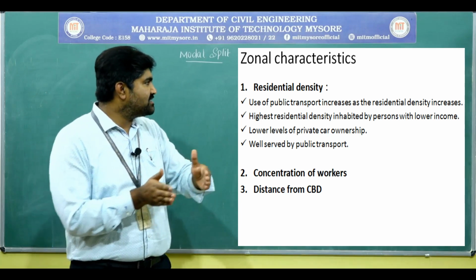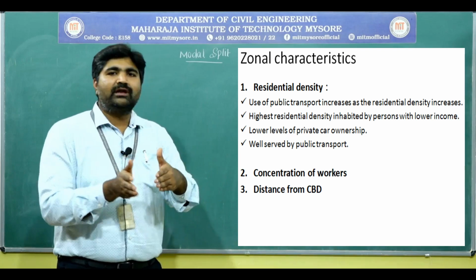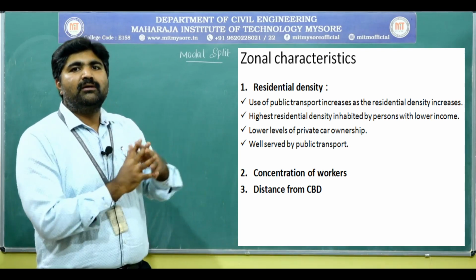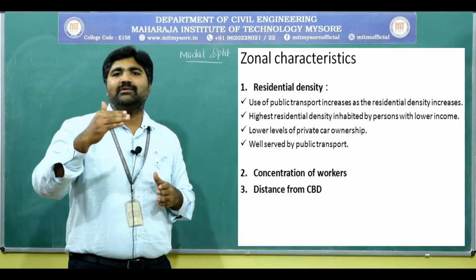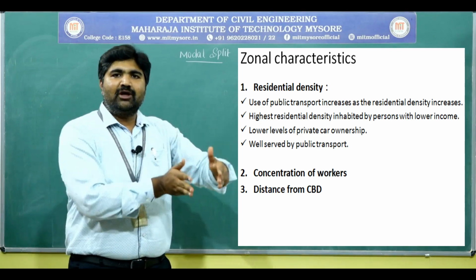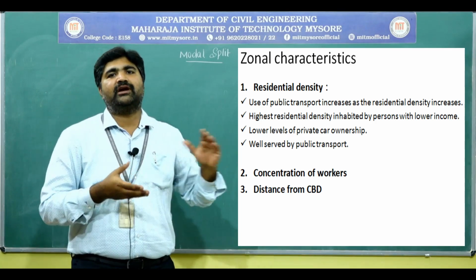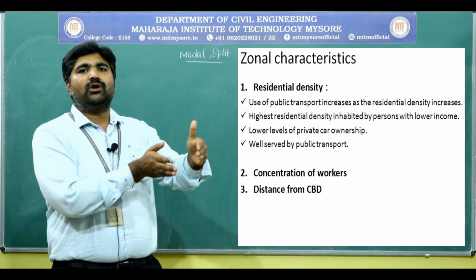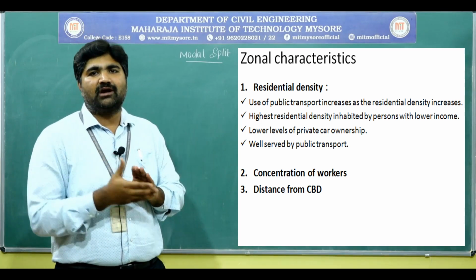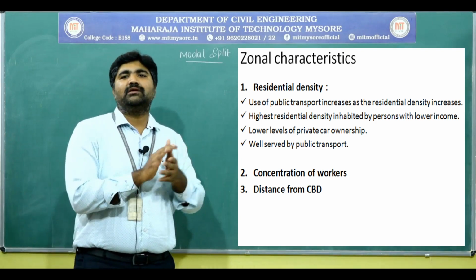The highest residential density will be inhabited by the low income groups, means low income persons. There will be a lower level of private car ownership. As the income is low, there will be a lower level of private vehicle ownership, and it is well served by the public transport.